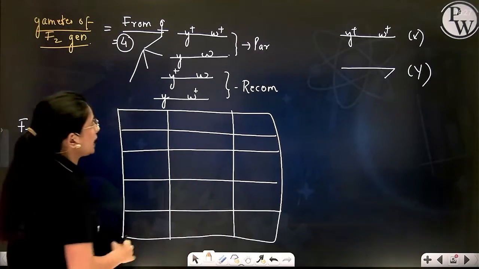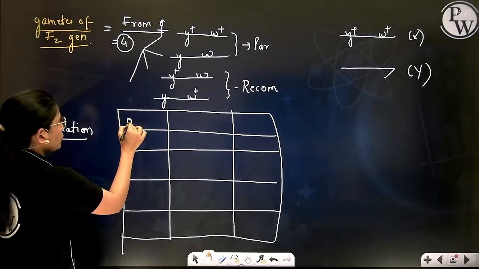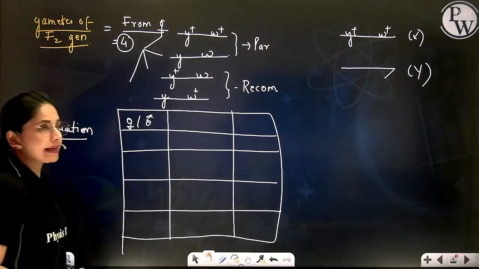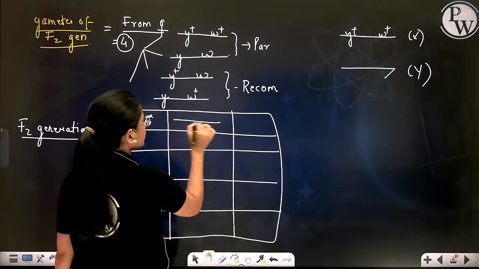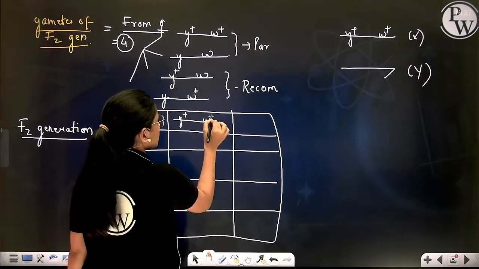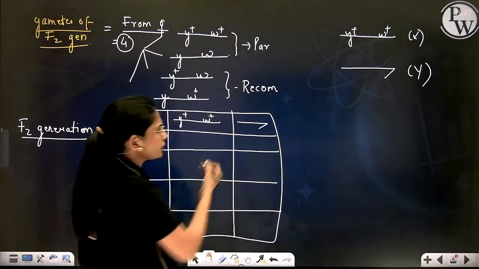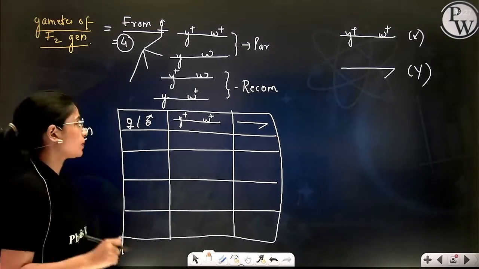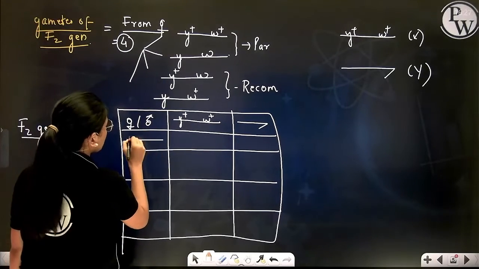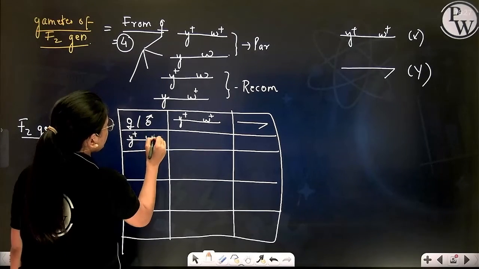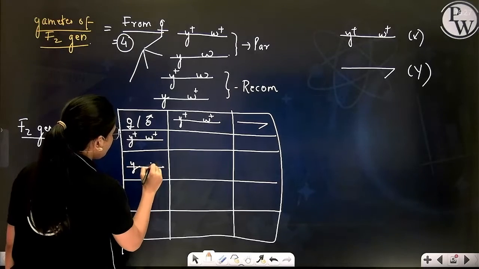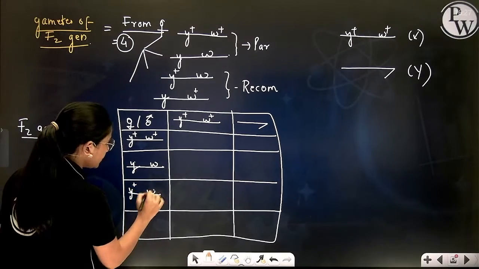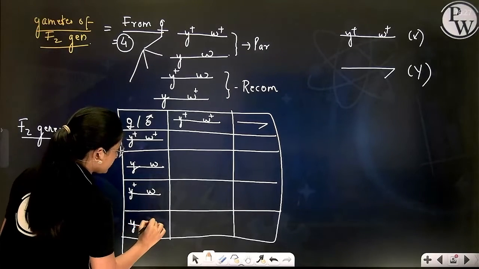Now, here I am going to write my female gametes, and on this horizontal line I am going to write my male gametes. So the male only contributed 2 types of gametes: one with the X chromosome, one with the normal Y chromosome having no alleles of the gene. Right? But the female contributed 2 parental combinations of gamete and 2 recombinant types of gamete.